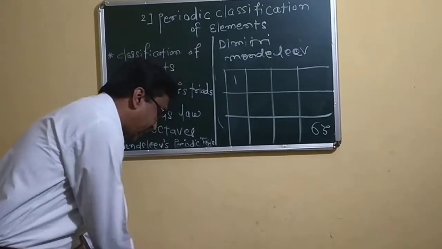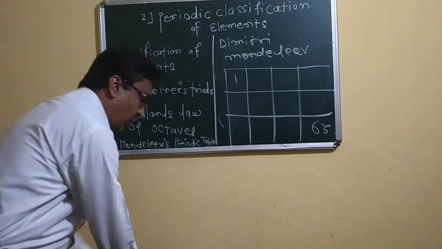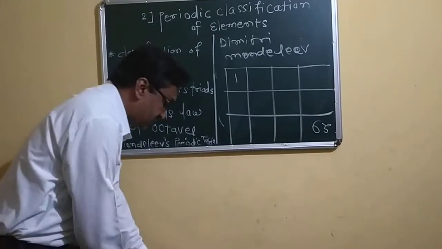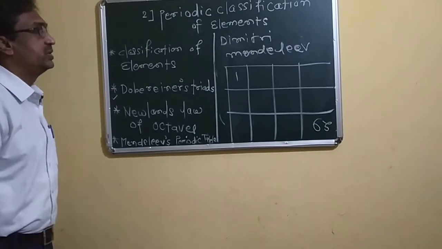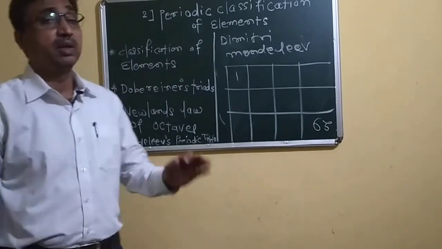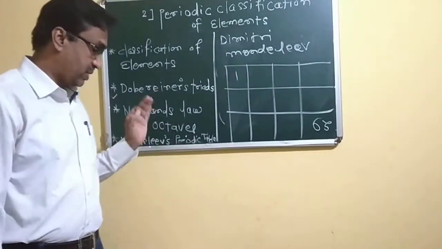On the basis of this finding, Mendeleev stated this law: properties of elements are a periodic function of their atomic masses.